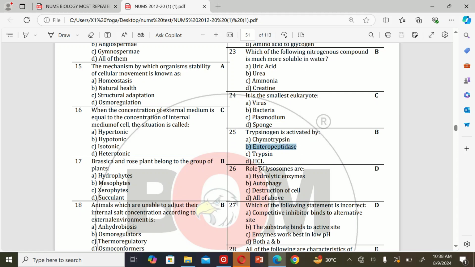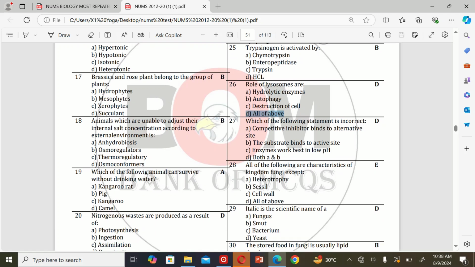The next MCQ: the roles of lysosomes are A. Hydrolytic enzyme, B. Autophagy, C. Destruction of cell, and D. All of the above. So the correct option is D. All of the above.